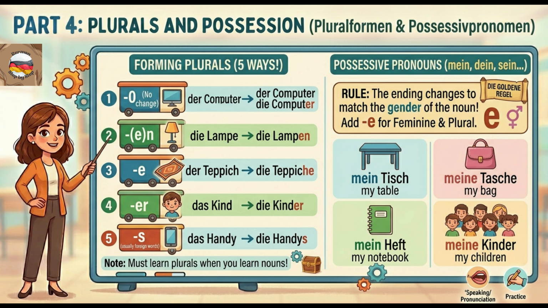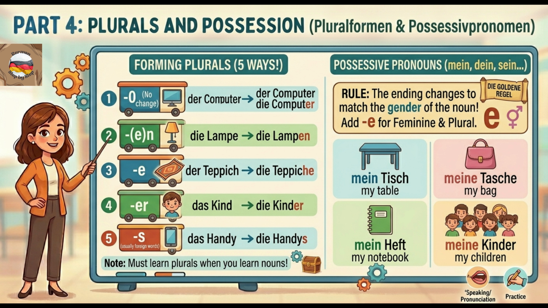Now, how do we say something belongs to us? We use possessive pronouns: mein, dein, sein, ihr, unser, euer. The trick here is that the ending of the possessive pronoun has to match the gender of the noun that follows it.